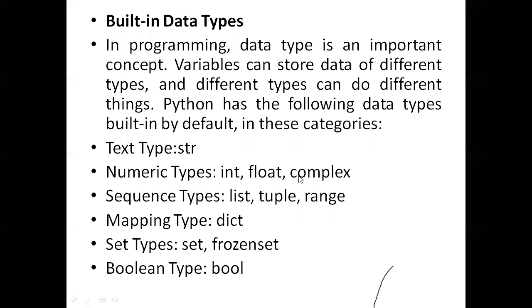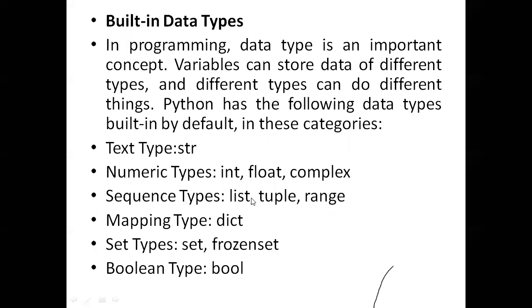You people know complex numbers, a plus ib format. When you define complex data, you can directly define it. If you want to work with complex data in Java, you need to define a class. But here you don't need to, and you can directly perform additions and multiplications, like a plus b, a into b. Next, sequence types.